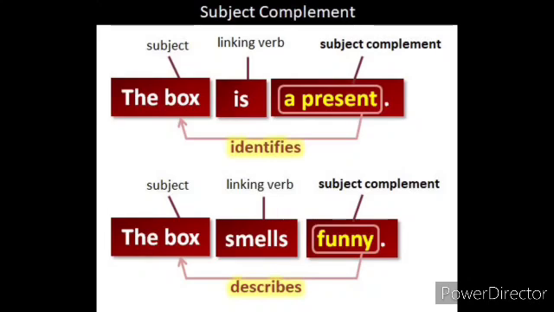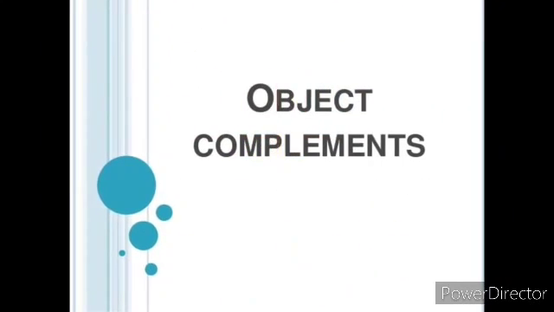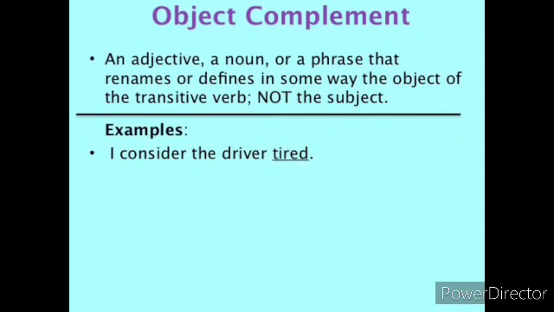Children, let's see the next complement, that is the object complement. As I already told you, an object complement is an adjective, a noun or a phrase that renames or defines in some way the object of the transitive verb, not the subject. So an object complement will not describe or define the subject. It describes and defines only the direct object. See the example here. I consider the driver tired. So here tired describes the object, the driver.